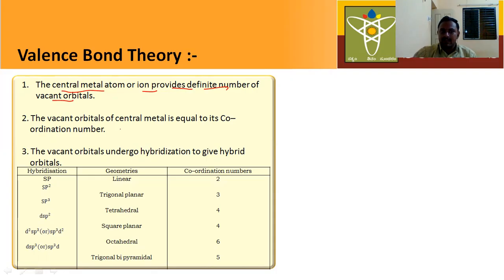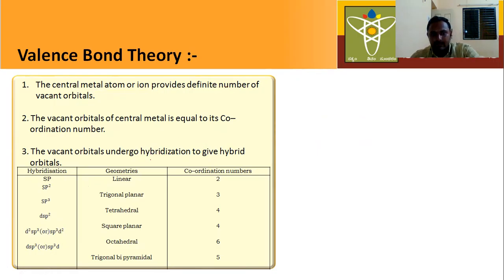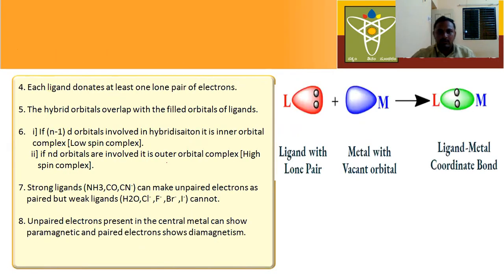That means the number of vacant orbitals is equal to the number of ligands. Based on the hybridization, we can easily predict the geometrical shape. And these vacant orbitals undergo hybridization. Next, let us discuss the fourth postulate.